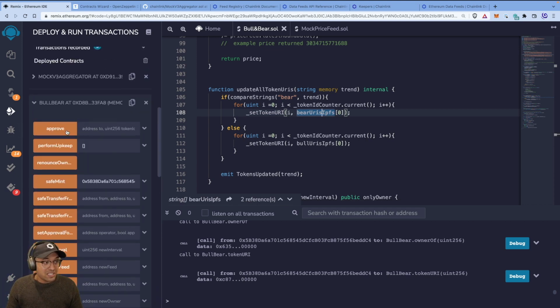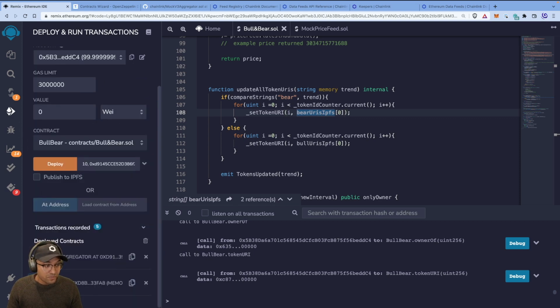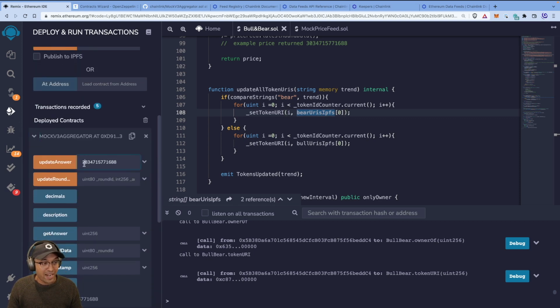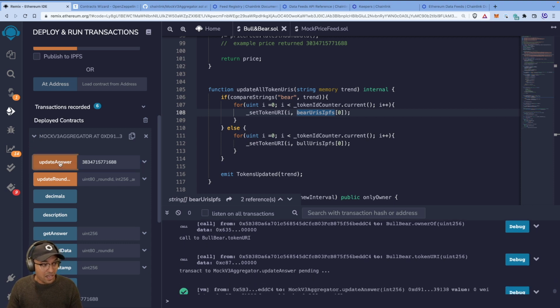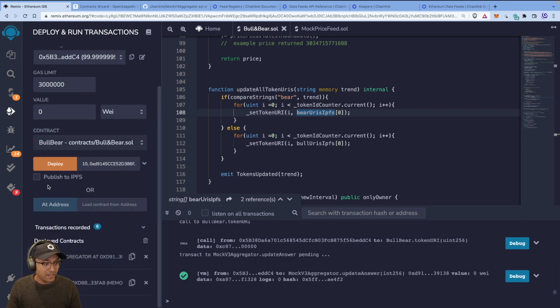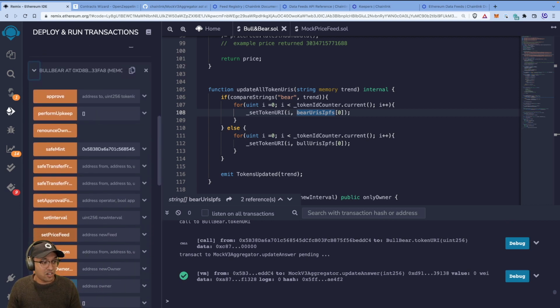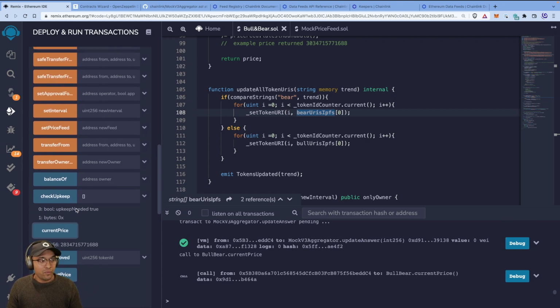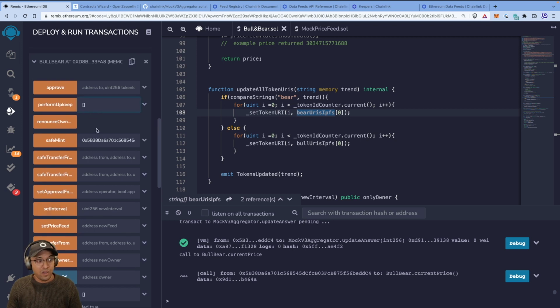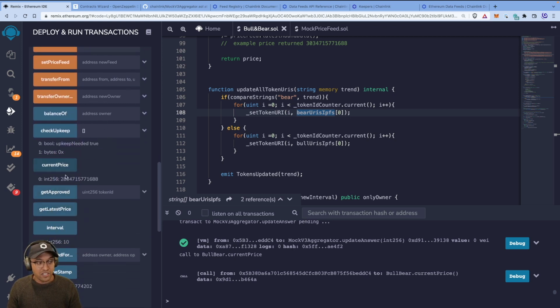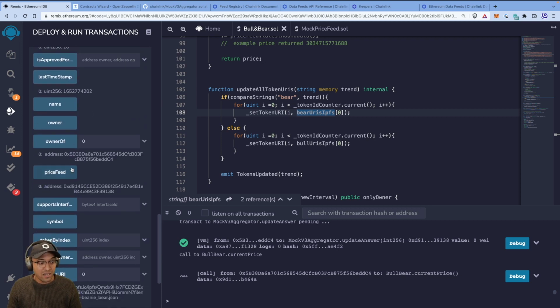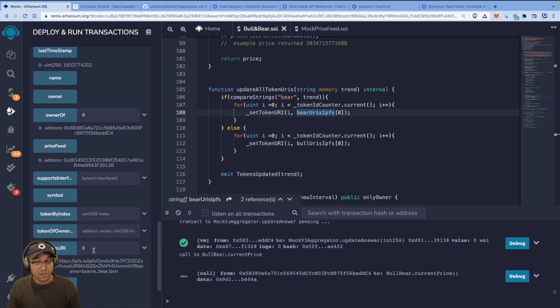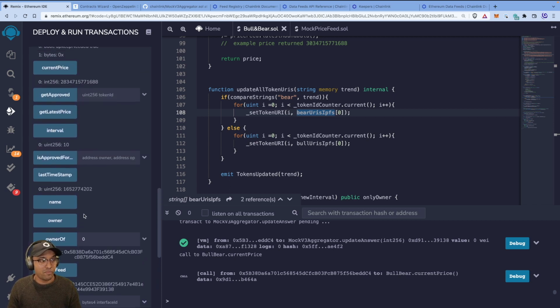We can quickly run through this again if you want and change the price to a bull, right? So make the price go up. Right now it's 28. Let's take it up to 38. Update that. That's in the mock aggregator. Go back to our NFT smart contract. We'll see that the current price is now 28, which is what we thought because the last time we dropped it to 28. Now, if we run perform upkeep, we should expect current price, we'll check, to change to 38. And two things, we should expect token URI for the token number 0 to show the gamer bull again, because that's the default one for bull, okay?